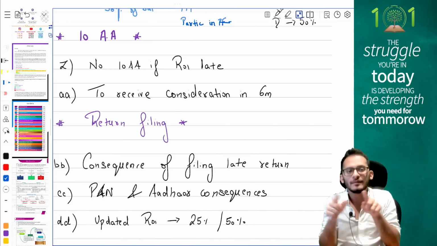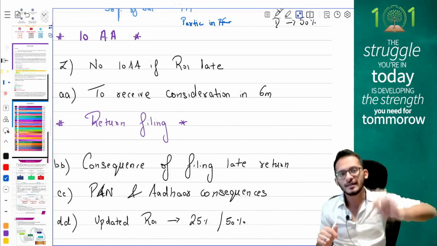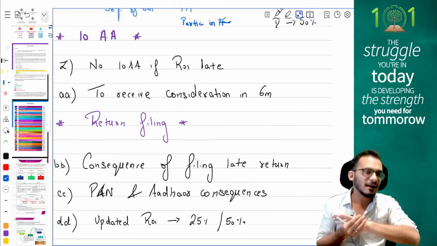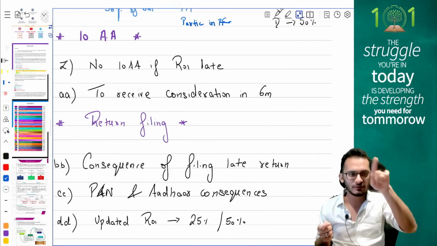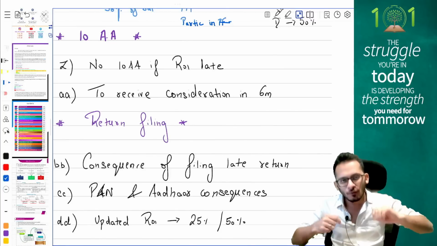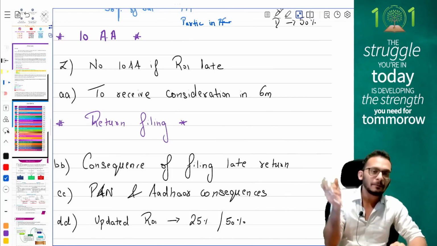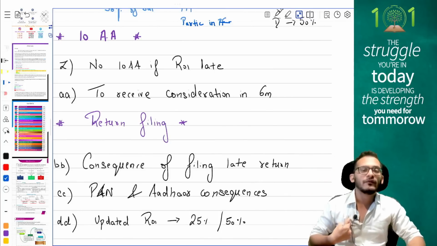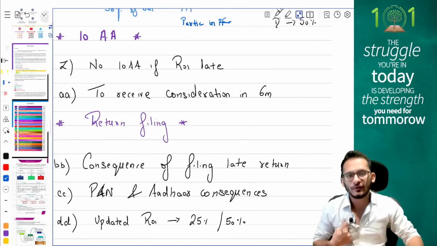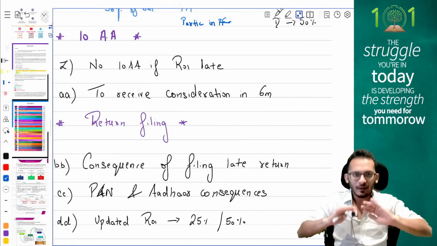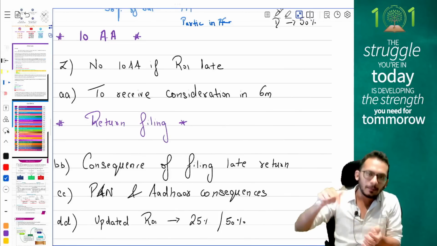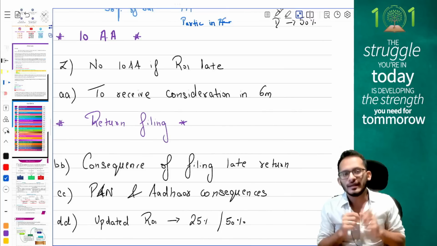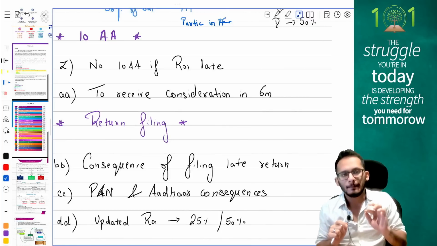If you want to claim this 10AA deduction, people, please make sure that the return of income in the current year is filed on time. If return is filed late, then no deduction will be granted to you. Deduction will become 0. Second, if you want to have export turnover as a part of numerator, the export turnover should have been received by you within 6 months from the end of the financial year, either in India, or it should be received in a bank account approved by RBI outside India. This is to be kept in mind.